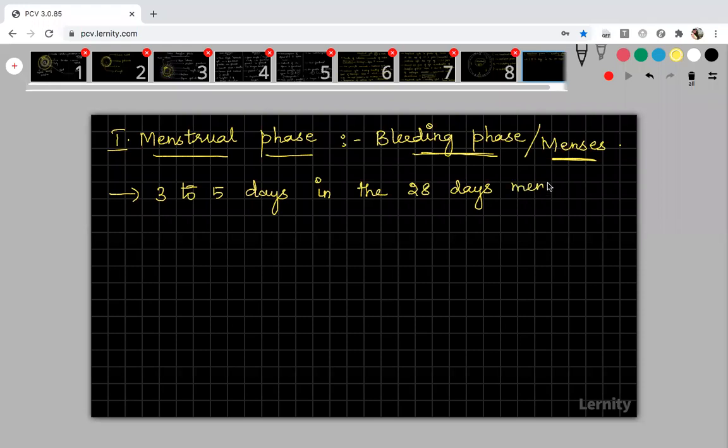In the 28 days menstrual cycle, this menstrual phase will last for a minimum of 3 days and a maximum of 5 days, and sometimes it may vary in the 28 days menstrual cycle. Now the second one. So what happens during this menstrual phase?